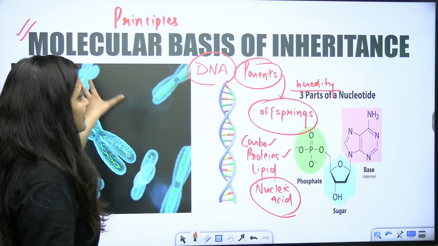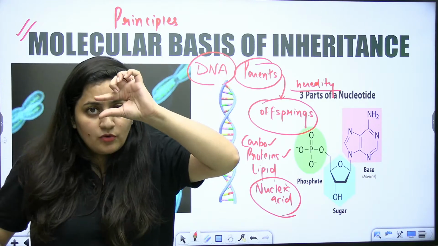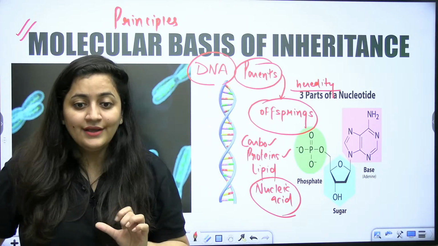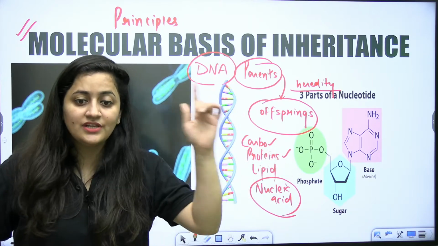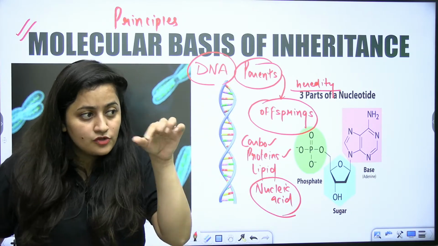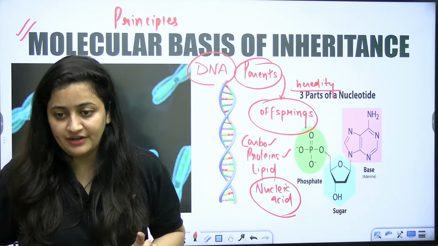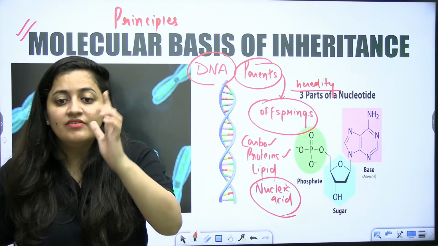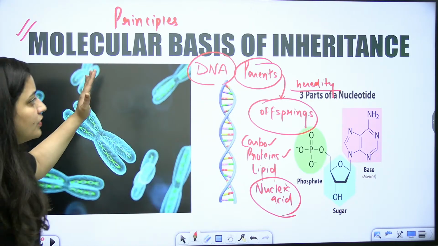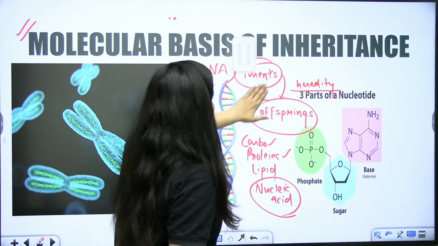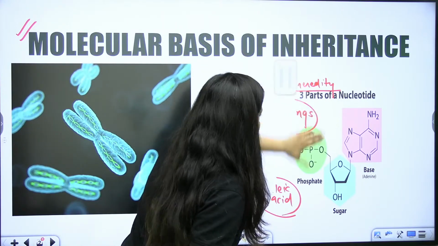So in this chapter, we talk about the molecules. Here again we are dealing with heredity, but here we are talking about the molecular basis of heredity, that is, what exactly will pass from one generation to another. So that's what we have to discuss in this chapter, that is molecular basis of inheritance.